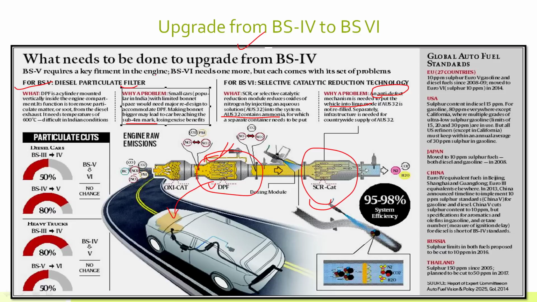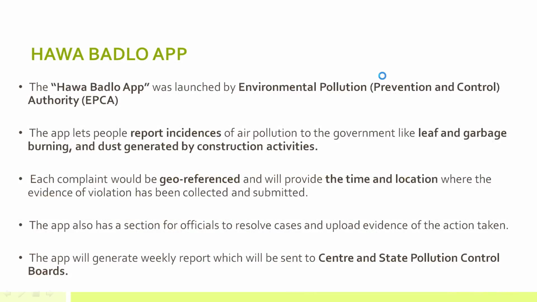Okay, so these are the two technologies: a diesel particulate filter for diesel engines and selective catalytic reduction. DPF is for reduction of particulate matter, and selective catalytic reduction is for reducing the oxides of nitrogen. Okay, now let's move to another topic, that is the Hawa Badlo app.